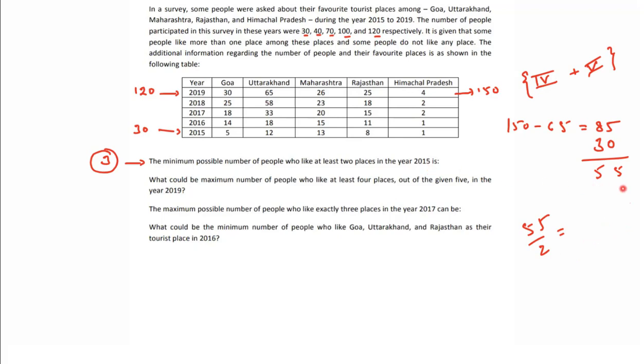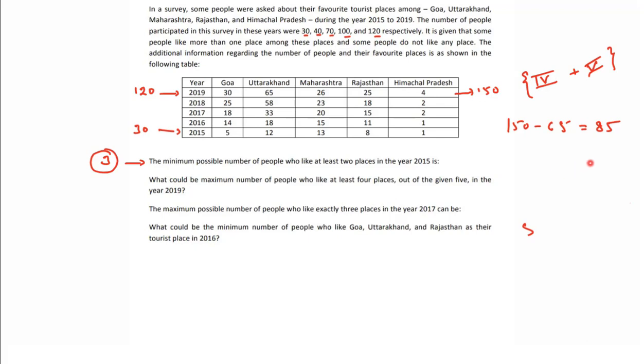Did you understand this part? See here. Once we did this, 150 minus 65, we are left with 85 people.